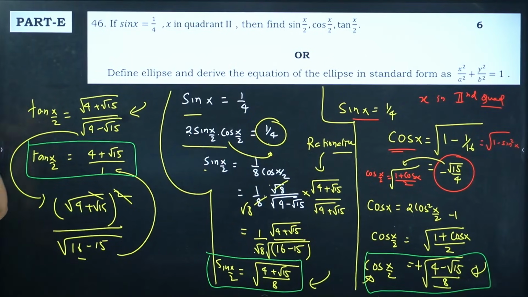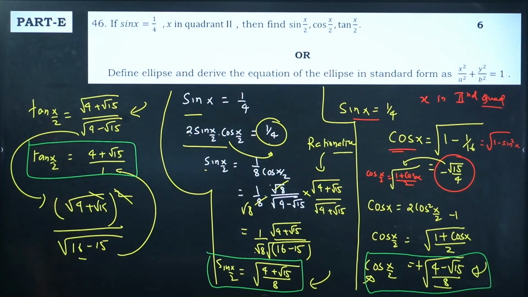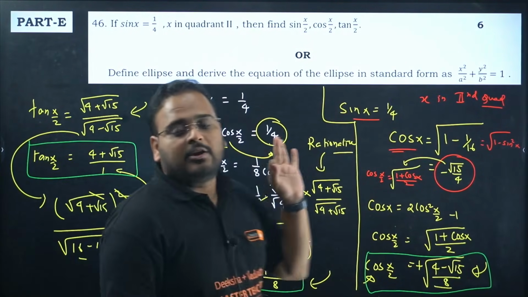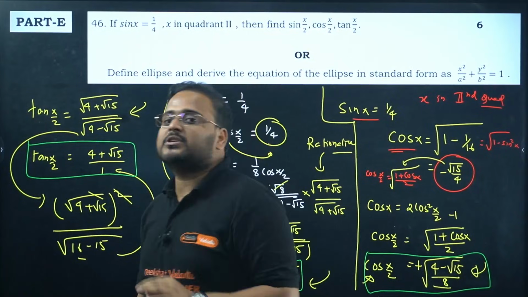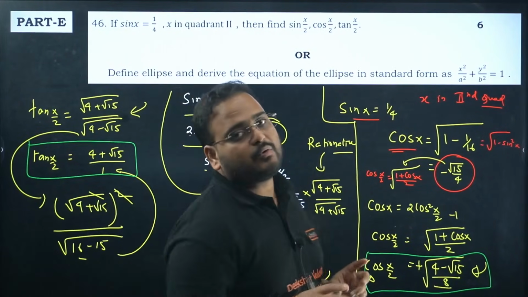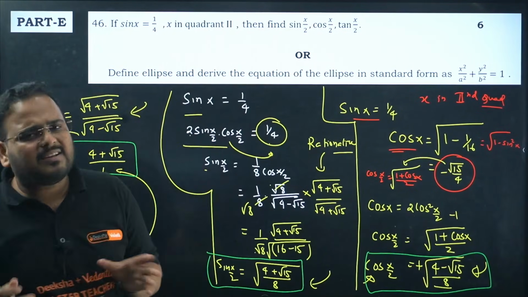Next one. Define ellipse and derive the equation of the ellipse in standard form. First, have a look at this particular slide right now. This is clear. First part is clear. Now I'm going to move on to define ellipse and derive the equation for the ellipse in standard form: x square by a square plus y square by b square equals 1. Okay, so the definition is very clear, right?